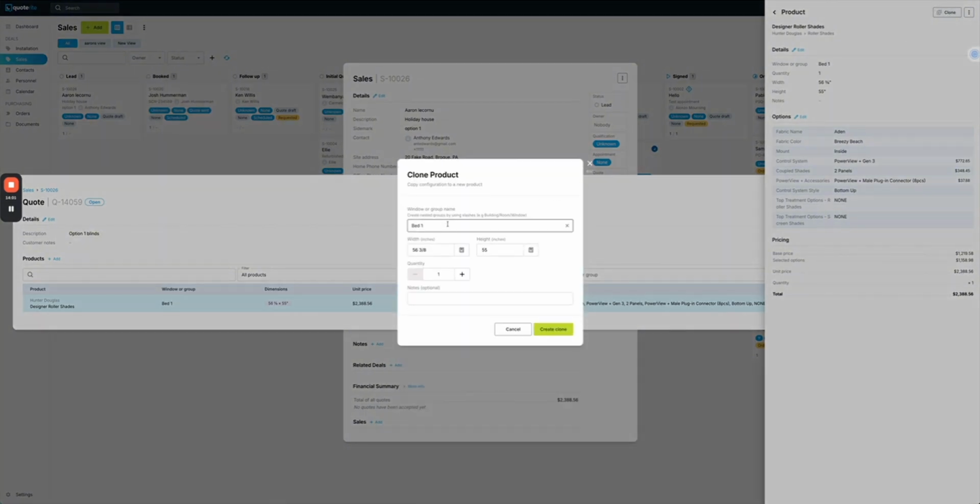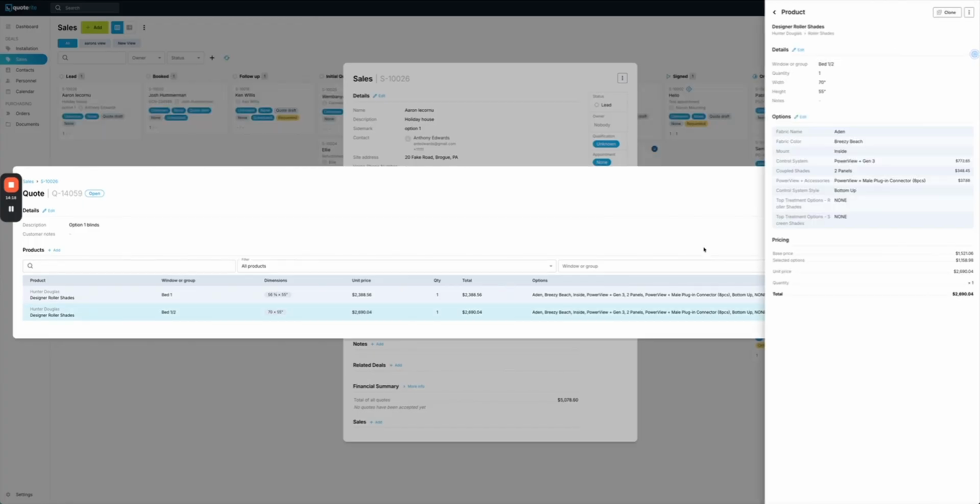We could clone that and call it bed 1, 2, for example, if they have a second window, and we'll clear those measurements and we'll call that 70 wide. So what the system's going to do is take that product, copy it out, check all of the options. Now, if any of the options are out of specification or not available because of the size change, it will warn me here and tell me what's going on. Let's say we're done with that.